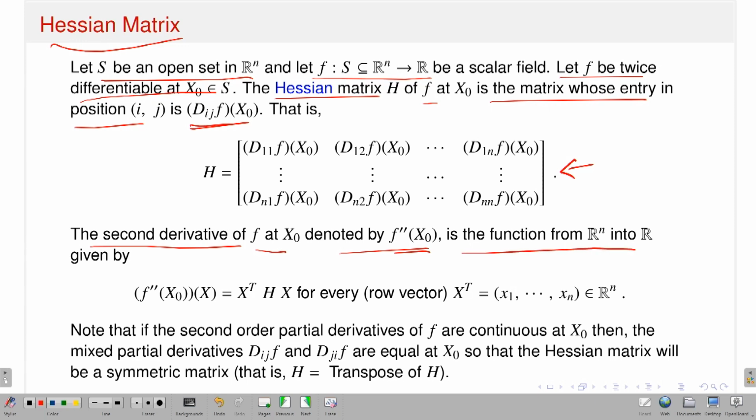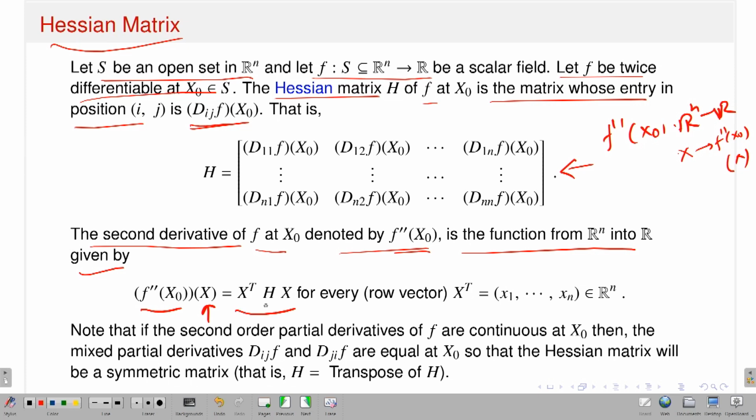It is a function from Rn to R. Now, the total derivative, as I said, is a linear map from Rn to R. Since f double prime at x naught is a linear map from Rn to R, if I act on some vector x here, it should give some real number, right. That means f double prime at x naught acting on x should be a real number. And how is that? This is a linear transformation from Rn to R, acting on the vector capital X, an element of Rn.